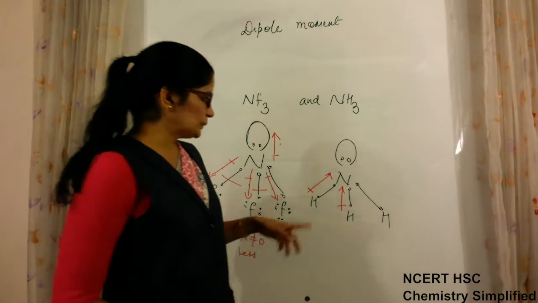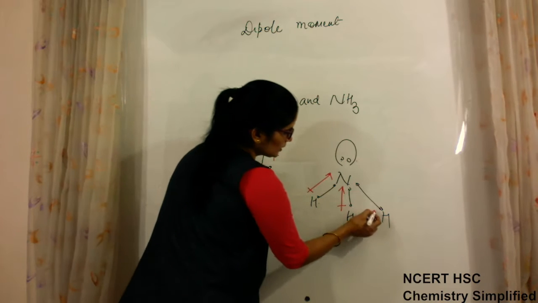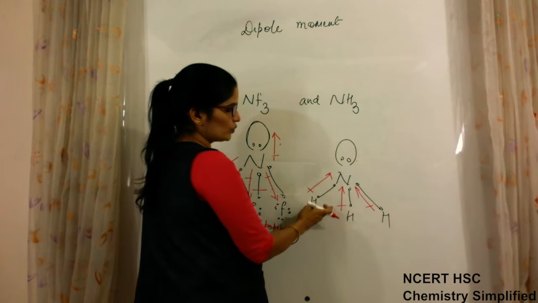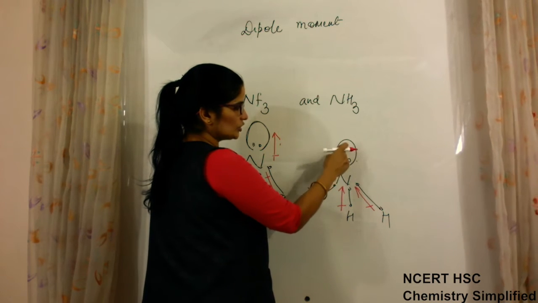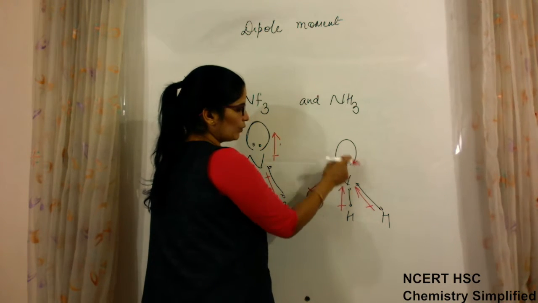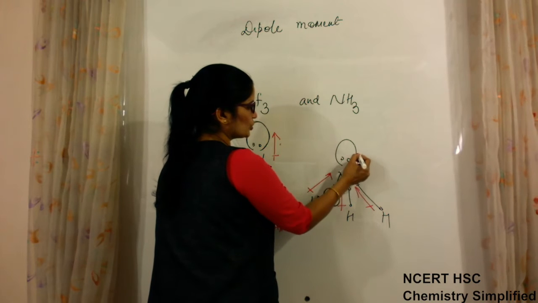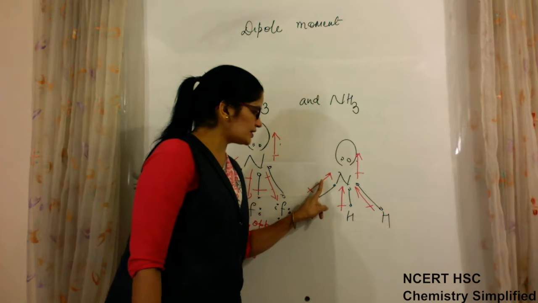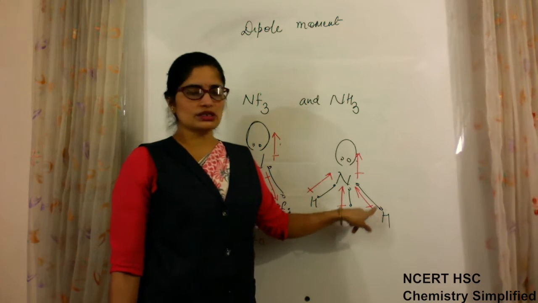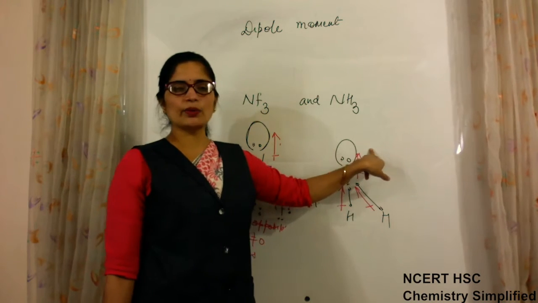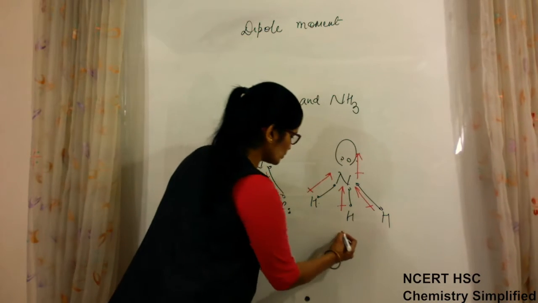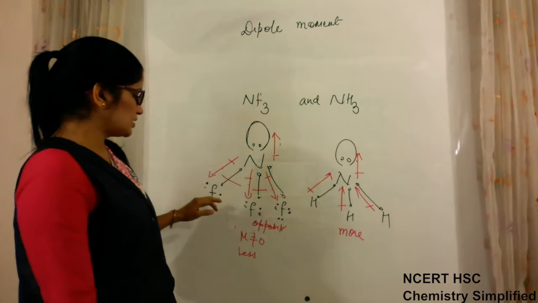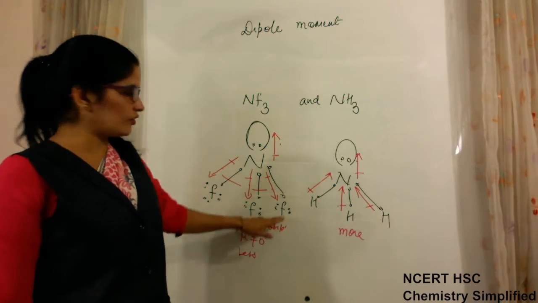The direction of dipole for all these three bonds will be towards nitrogen, and the direction of this lone pair dipole will be from nitrogen towards the electrons. So whatever is the resultant of these three bonds will be added to the dipole moment of this. Hence the total value will be more, because this comes by addition, while the other comes by subtraction of the resultant.